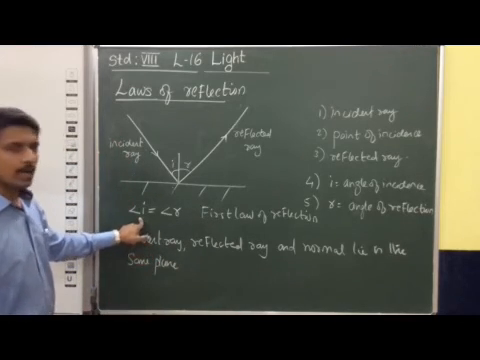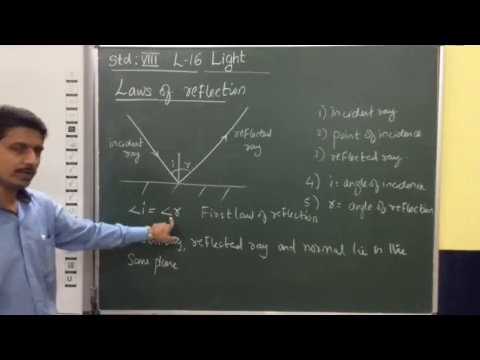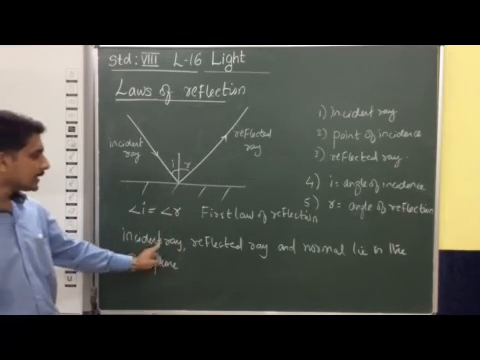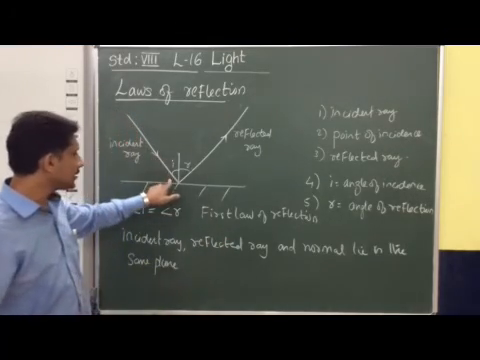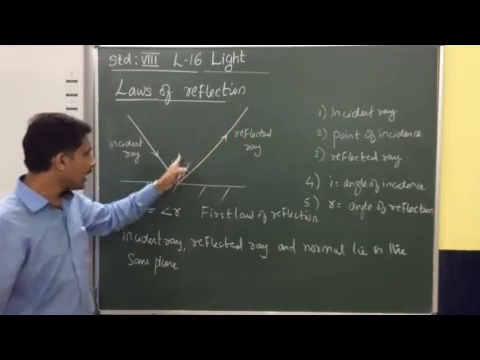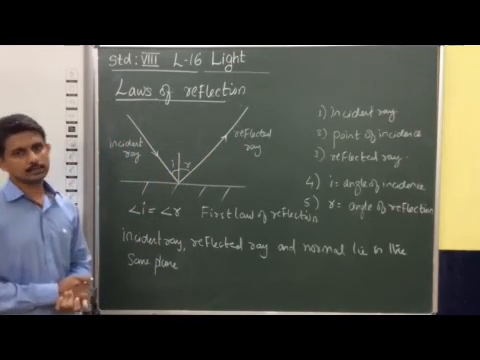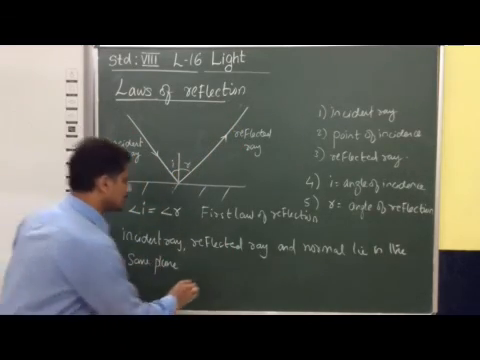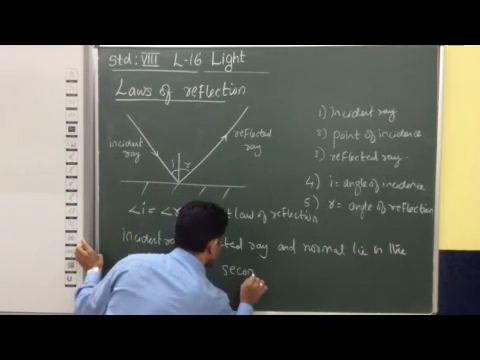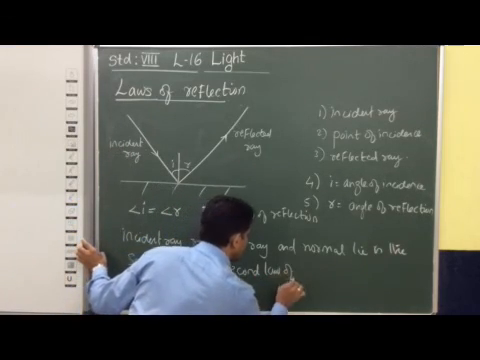So the first law is that the angle of incidence is equal to the angle of reflection. The second law is that the incident ray, reflected ray and normal lie in the same plane. This is known as the second law of reflection.